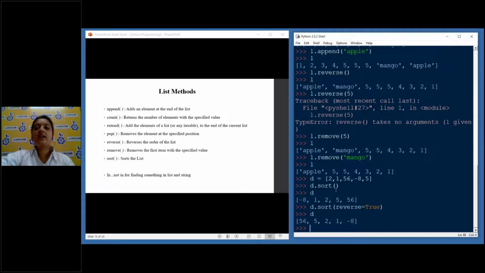What I did here is I just passed a value in this method. There are many ways of assigning values. Reverse means the reverse of ascending order. It was false by default, so the descending part was false. What I did was explicitly make it true. So now d.sort became descending order. So 56 is the largest, then 5, 2, 1, and -8.